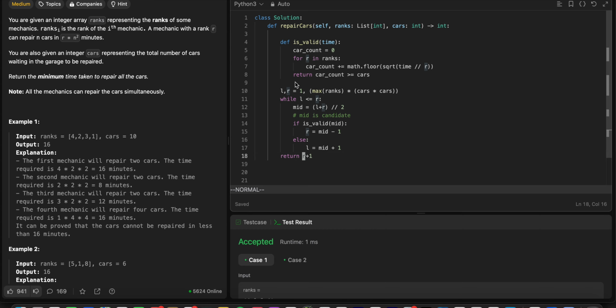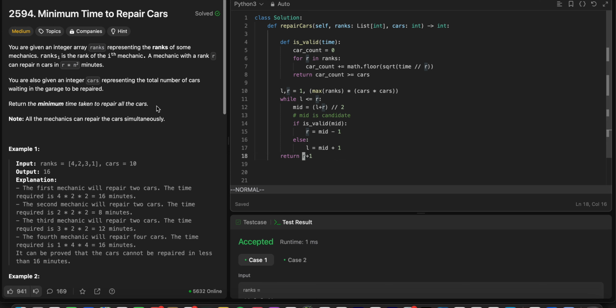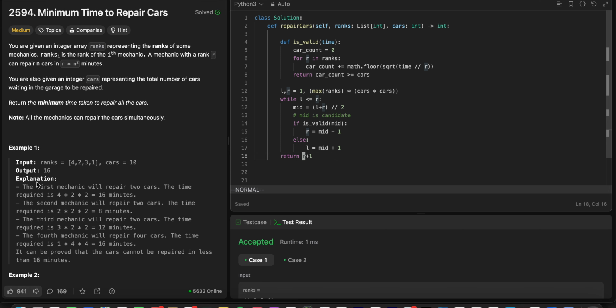The trick here is knowing how to use binary search more than actually solving the problem. You gotta have this array, and this value, and there has to be some upper bound to the thing that they are asking from you. There has to be an upper bound, and then you work backwards. So yeah, this is obviously n log n time, because we binary search, and for every binary search step we loop over the array and calculate the car count.